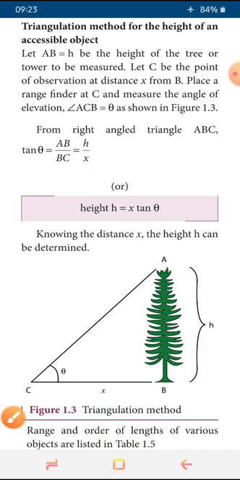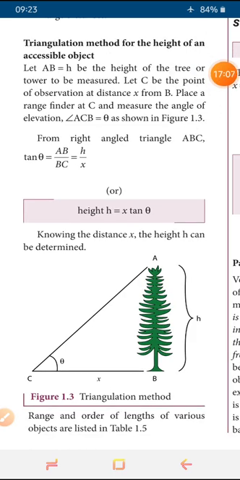So using this, we can find out the range and order of the lengths of various objects are listed in the tabulation 1.5. So I hope I understood this easily. So just we are considering the height of the trees H. We don't know what is the height, and we can measure the C to be easily X, and we can calculate the theta, and substituting, and after solving H equal to X tan theta, we can find out the height of the tree. This is very simple method. The range and order is given in tabulation 1.5, that we will see later.